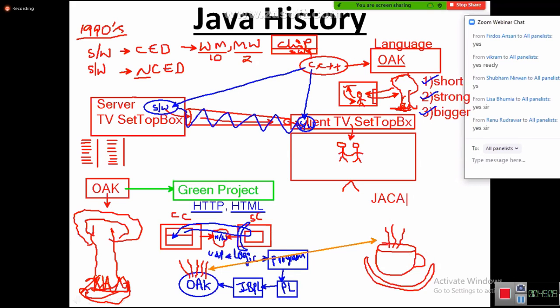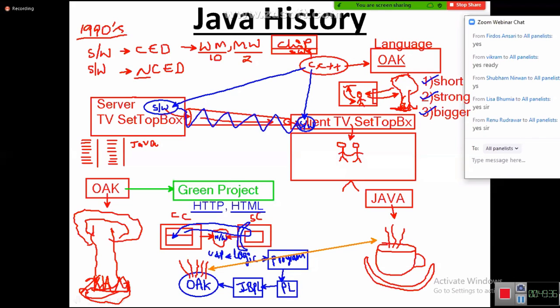Why don't we take the language name as Java? He shouted, "Why don't we take the language name as Java?" You know, this coffee cup, in their country, what is it called? Java. In our India, we call it coffee, tea, chai. But in their country, it is called Java. J-A-V-A, Java. Then James Gosling wrote the name Java on the board.